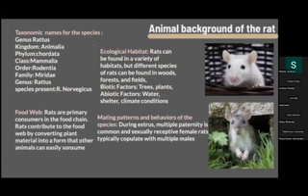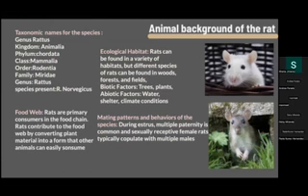So for the rat, the taxonomic name for the rat is the genus Rattus. The kingdom is Animalia. Phylum is Chordata. Class is Mammalia. Order is Rodentia, and family is Muridae. Genus is Rattus, and species present is R.